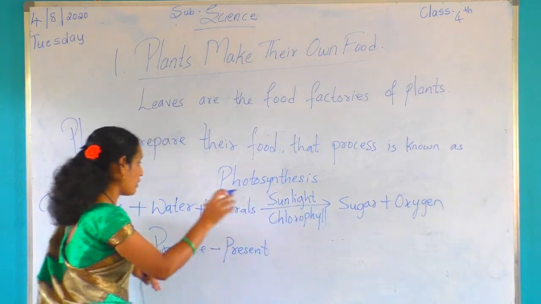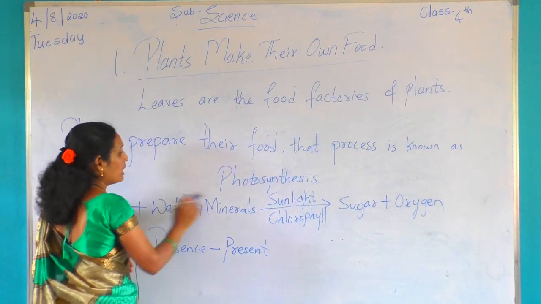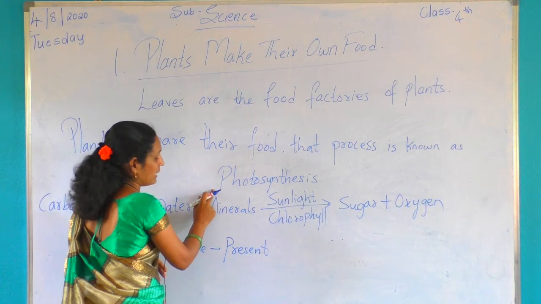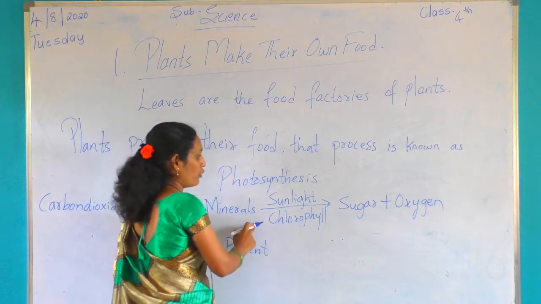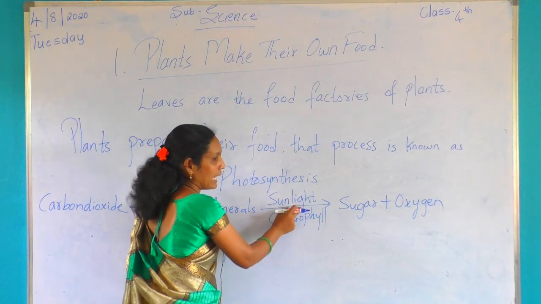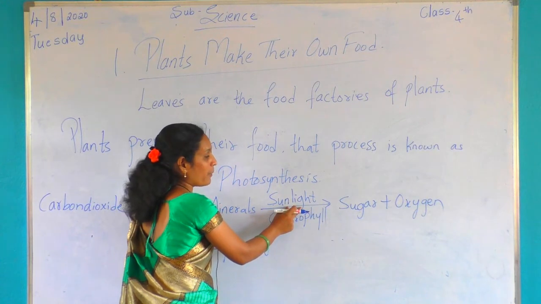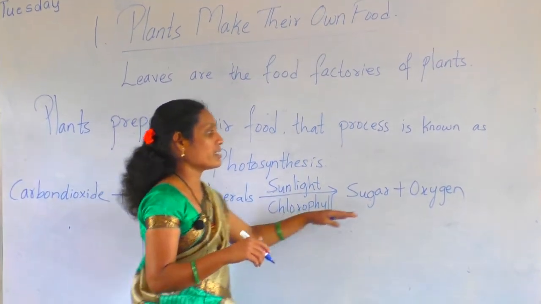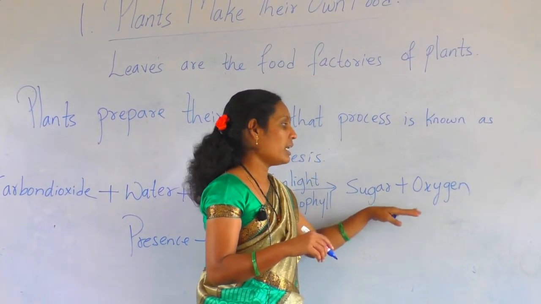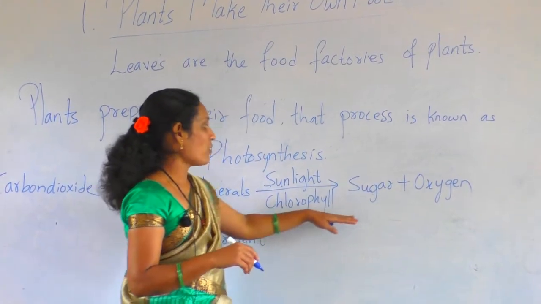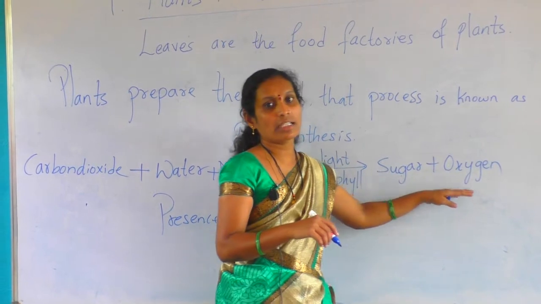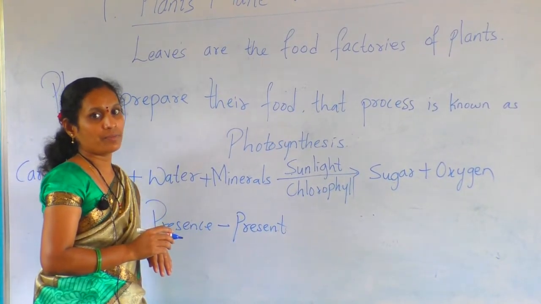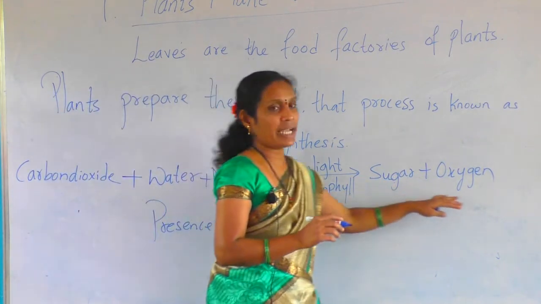Like that only, in the morning, in the daytime, carbon dioxide, water and minerals are the ingredients to prepare the food for the plants during the daytime sunlight. After all ingredients get ready, the dish is ready. The dish means, in the end we get sugar and oxygen, ready for the plants to survive their life, that is sugar and oxygen.